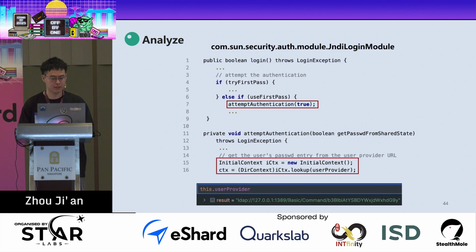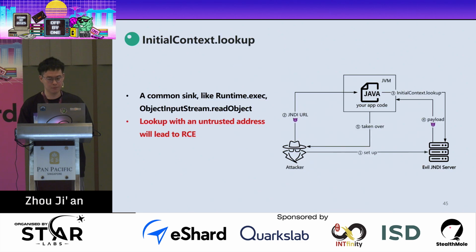And in this function, it just creates an instance of InitialContext and calls the lookup function. The parameter here is the evil LDAP address we can control. If you are familiar with Java, you may know that when the attacker can control the parameter in the lookup function, it will cause remote command execution.